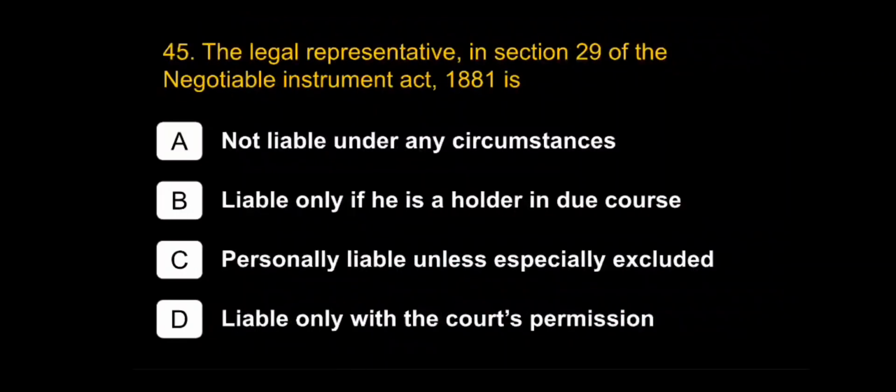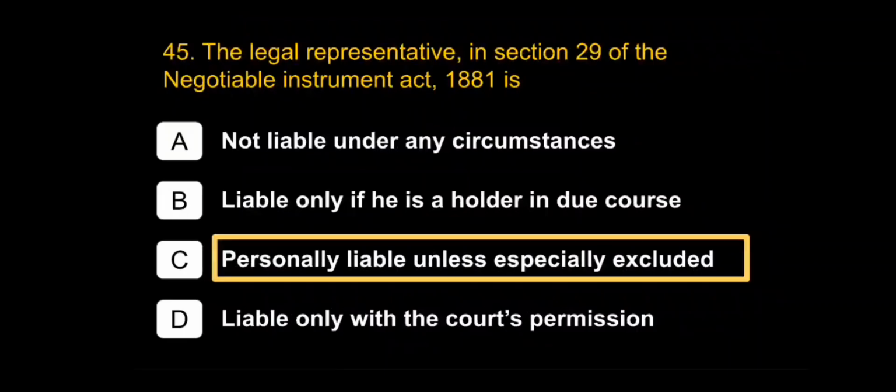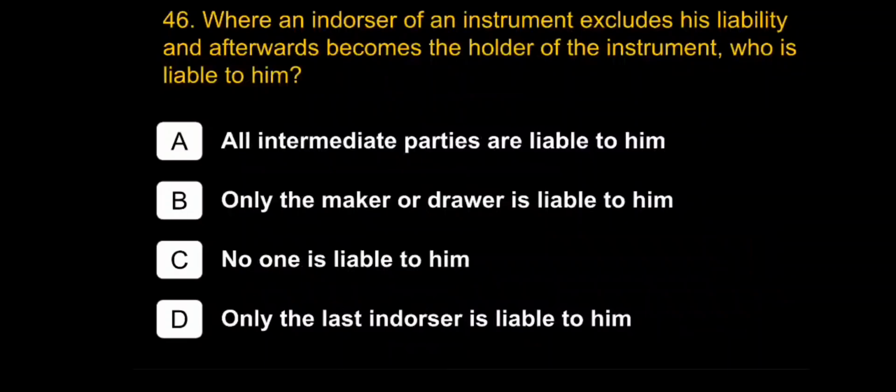The legal representative in Section 29 of the Negotiable Instrument Act 1881 is personally liable unless especially excluded. Where an endorser of an instrument excludes his liability and afterwards becomes the holder of the instrument who is liable to him, all intermediate parties are liable to him.